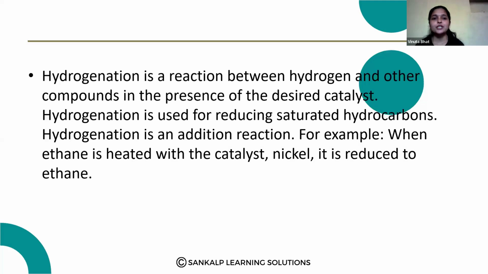Hydrogenation is a reaction between hydrogen and other compounds in the presence of a desired catalyst. Hydrogenation is used for reducing unsaturated hydrocarbons. It is an addition reaction. For example, when ethene is heated with the catalyst nickel, it is reduced to ethane. Ethene is heated, not ethane. Ethene is heated, it will become ethane.